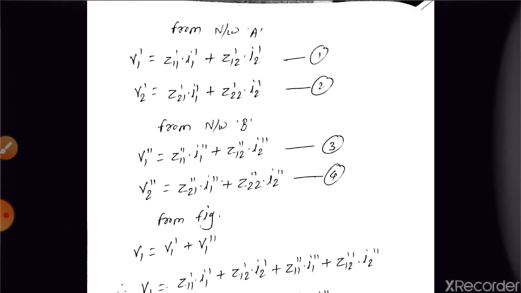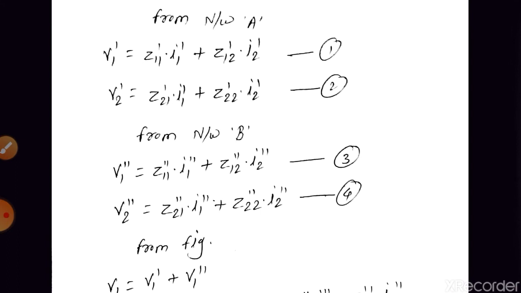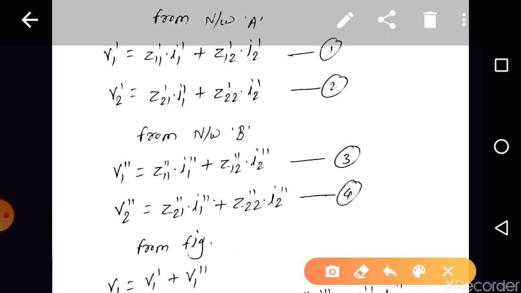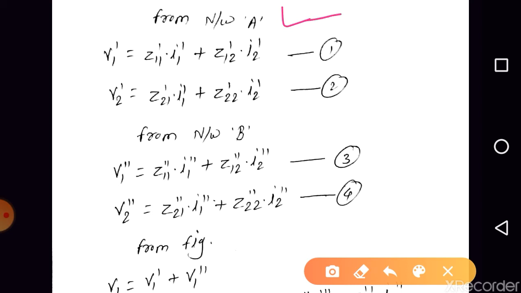So from network A, as we know, the Z parameters are Z11 dash, Z12 dash, Z21 dash, and Z22 dash, right? And as we know, the characteristic equation of the Z parameters expresses the port voltages in terms of port currents, right? So here from network A, with the help of Z parameters, we can write V1 dash and V2 dash, that is the network A input port voltage and output port voltage, in terms of I1 dash and I2 dash, right?